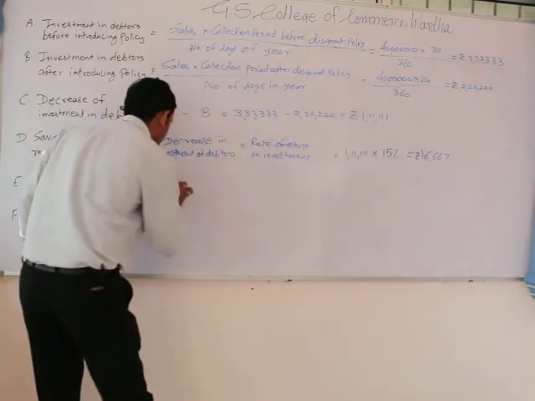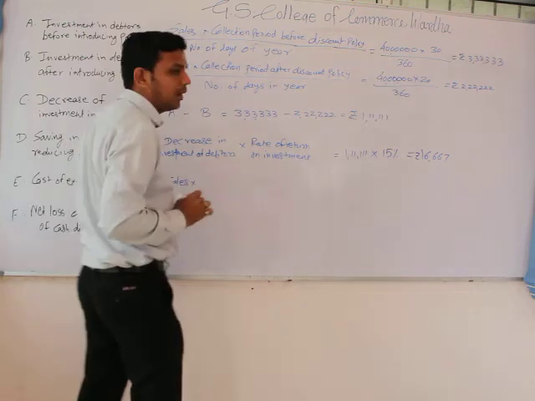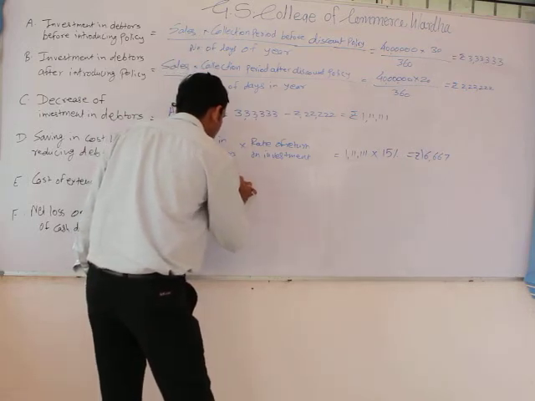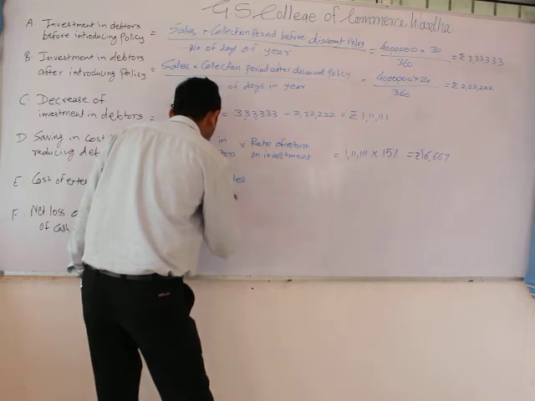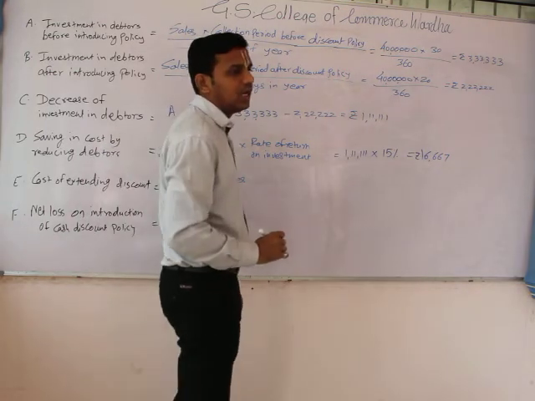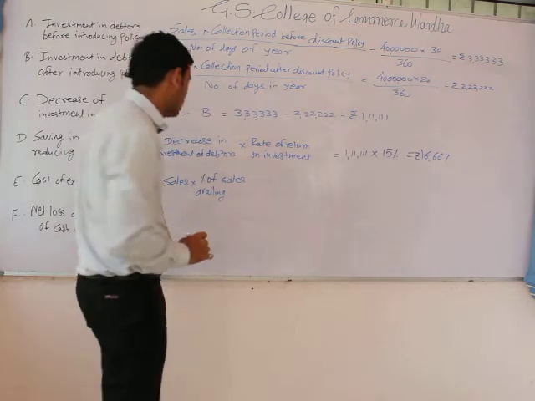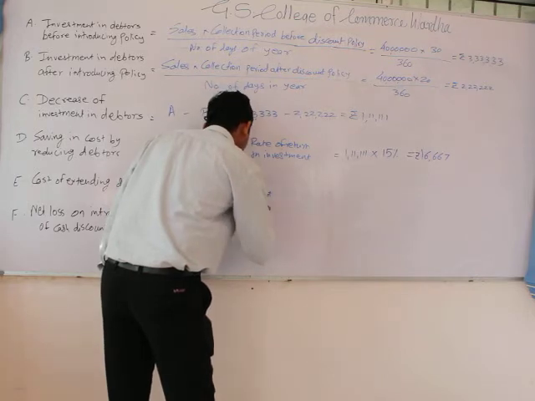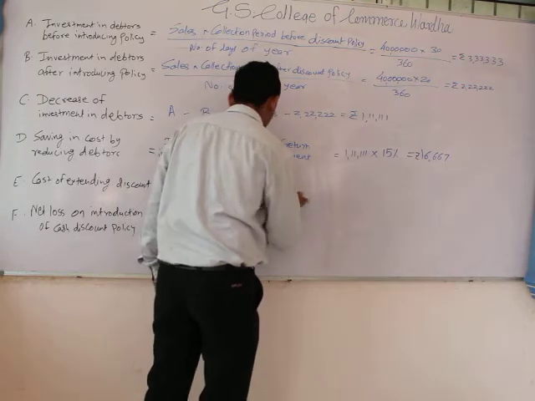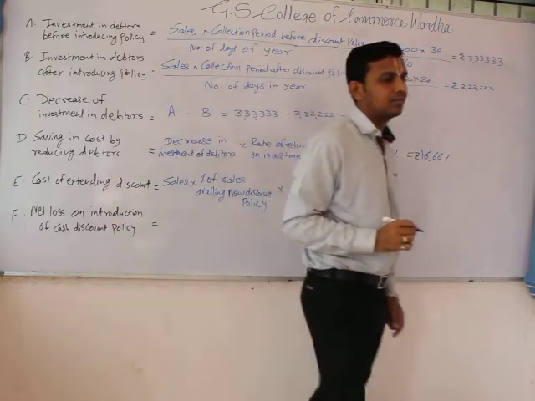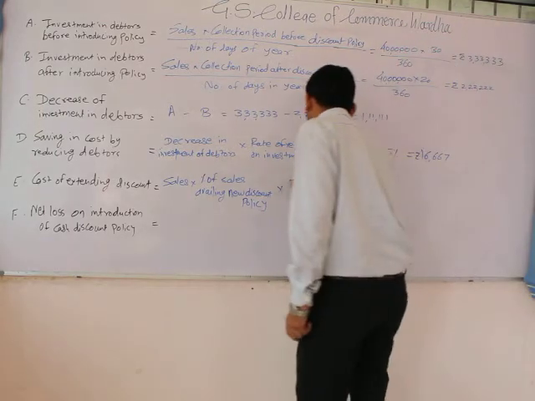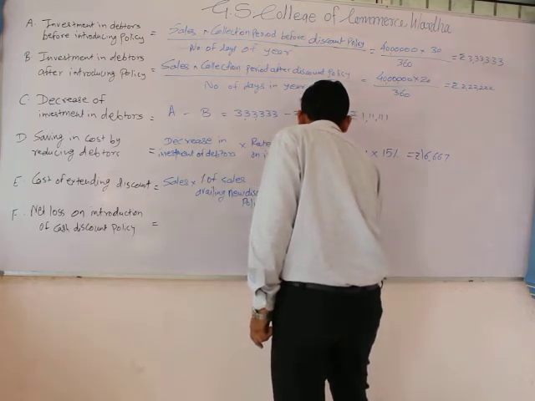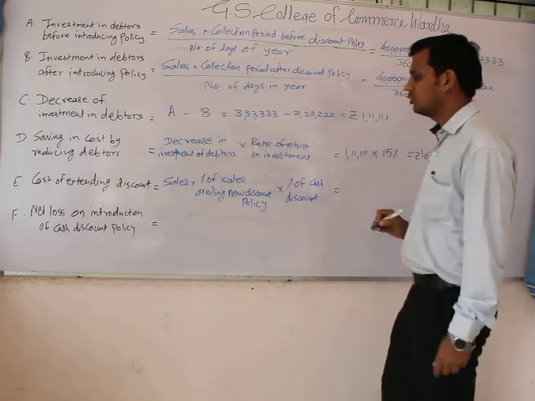The formula is sales multiplied by percentage of sales availing or opting for the new discount policy, multiplied by the percentage of cash discount.